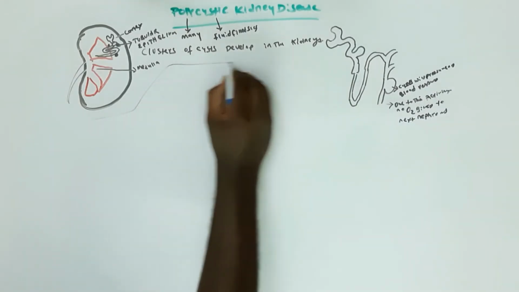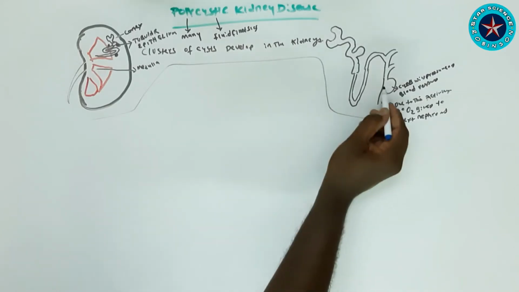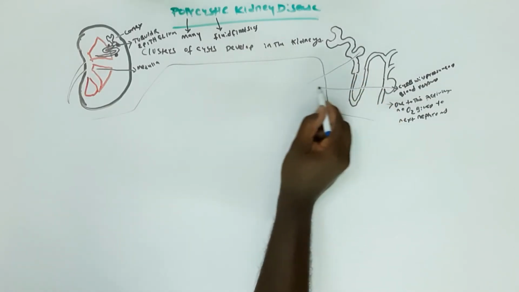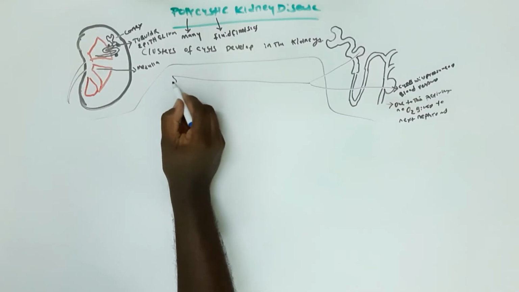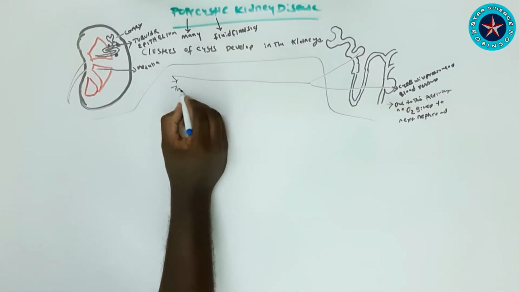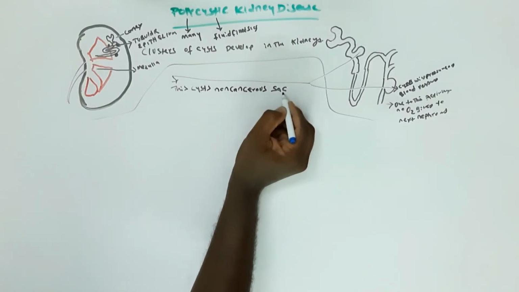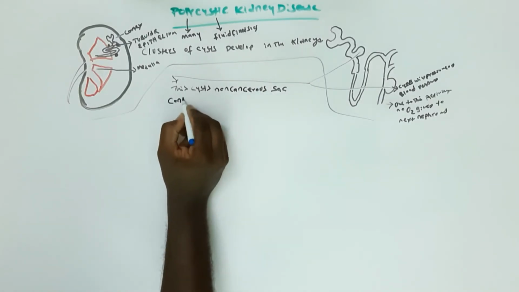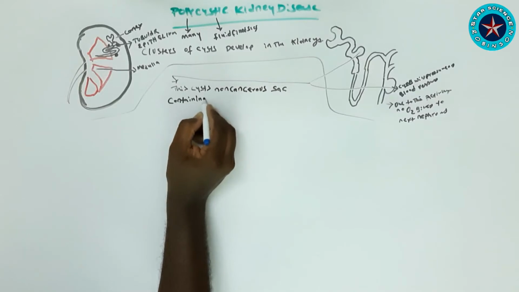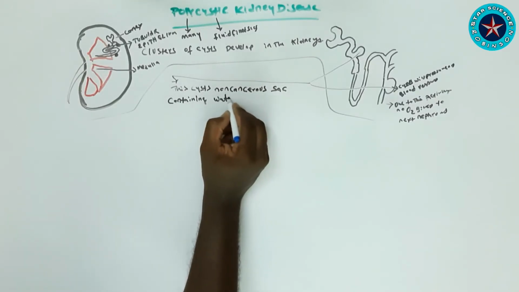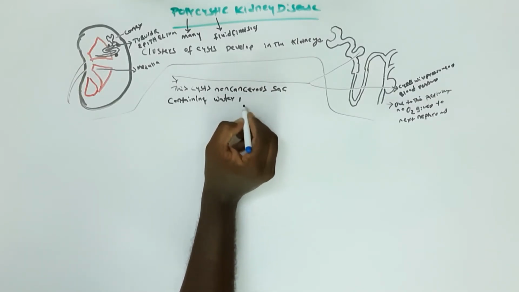So we can see the renin-angiotensin-aldosterone system work is decreased. Due to this, hypertension occurs, because when blood pressure decreases, the kidney releases the enzyme renin into the blood. But this is a non-cancerous sac containing water-like fluid; it is not cancerous.